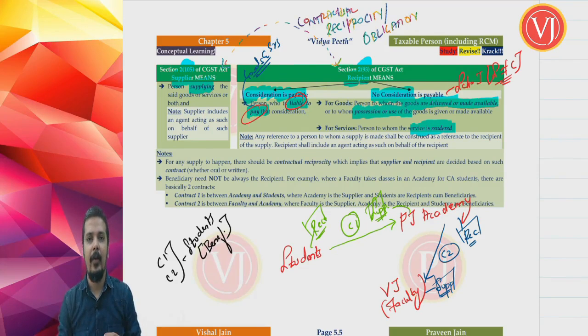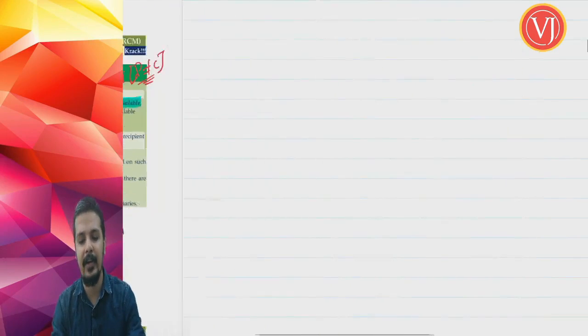Why? When you talk about students, they are the recipient for contract 1 because they are liable to pay consideration to PJ Academy. They are not liable to pay consideration to the faculty. And when you talk about contract 2, it is PJ Academy who is liable to pay the consideration to the faculty. The faculty cannot go and ask the students for the consideration. The liability to make the payment of consideration is that of the academy to the faculty. Let me take another example to make it very, very clear.